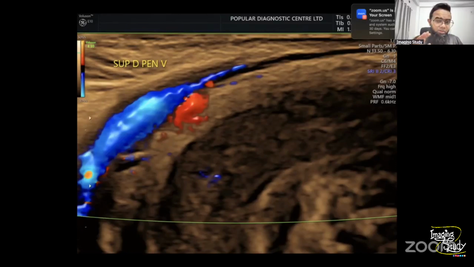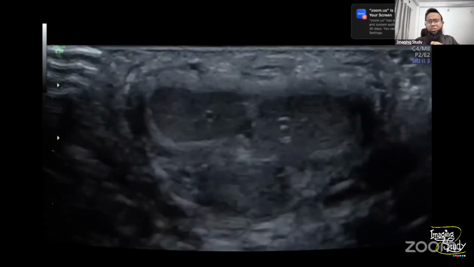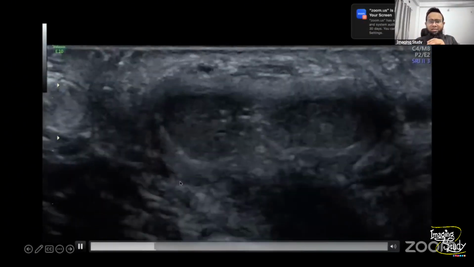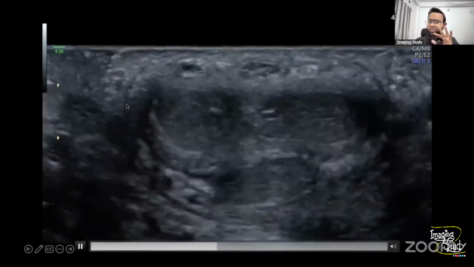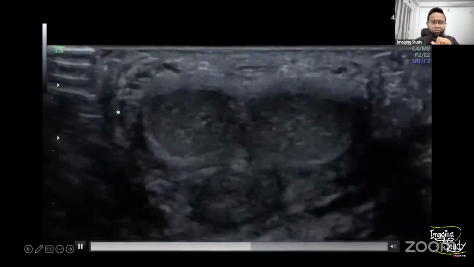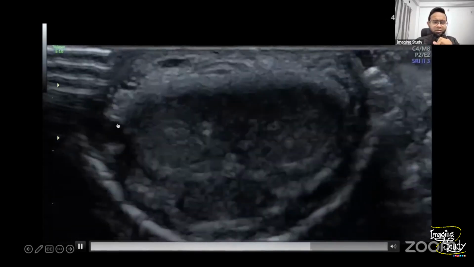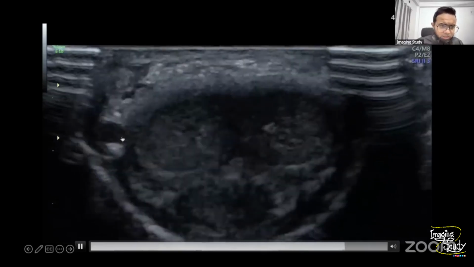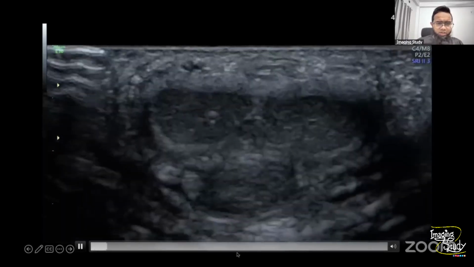But it's not the end. We should search a little more. So now we are jumping into the transverse section. Let's see the surrounding area. This is the right side where the patient was complaining, so we'll focus on this part. These are normal areas, so let's look at this part. If you try, oh, here you can see this round structure. Yes, there was a round structure over here.